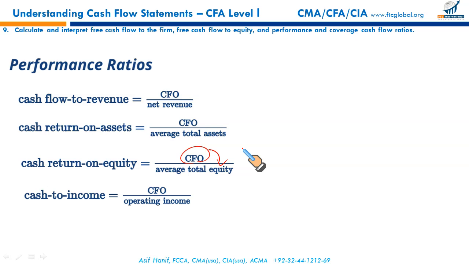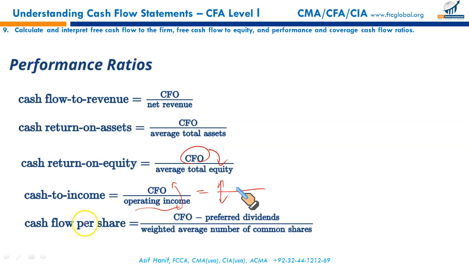Cash flow to income. This ratio is greatly affected by credit sales, because in the denominator, your operating income is influenced by sales, but we may not have collected all the sales, so your cash could be different. Your revenue could be very high, but since you have given quite an extended period to your customers for collection, there could be a sizable difference between your operating cash flows and your operating income. So the ratio is greatly affected by credit sales or non-cash charges.